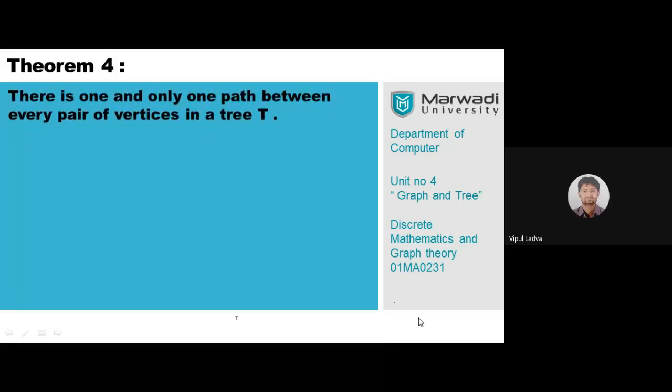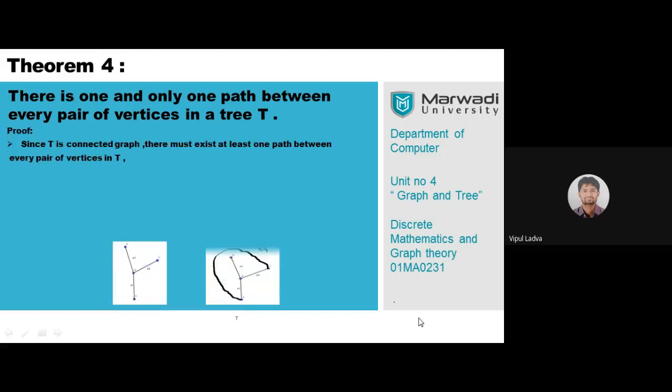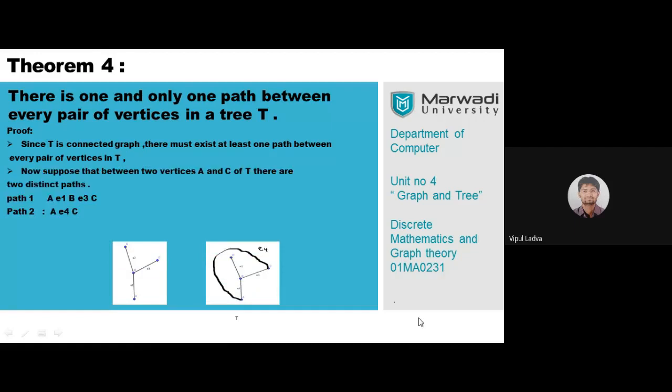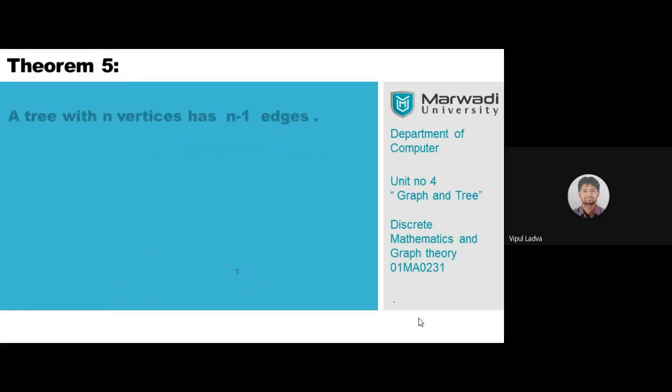Now, we discussed about this theorem. There is one and only one path between every pair of vertices in a tree. Let's prove that particular theorem with the use of one of the examples. Have we discussed this? Ho chuka hai. Good. Let me move further.